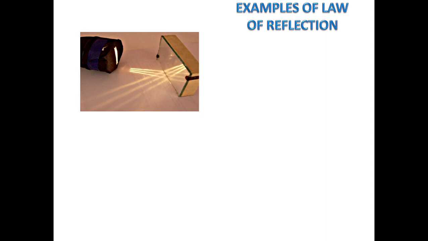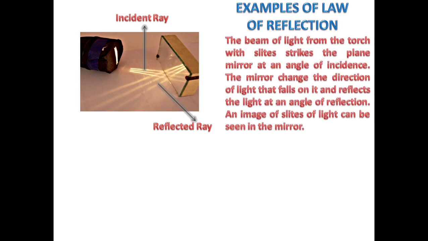In this picture, this is incident ray coming from the torch with slides. There is a mirror also. This is reflected ray, reflected back by the mirror. So here you can see that the beam of light from the torch with slides strikes the plane mirror at an angle of incidence. The mirror changes the direction of light that falls on it and reflects the light at an angle of reflection. An image of slides of light can be seen in the mirror.